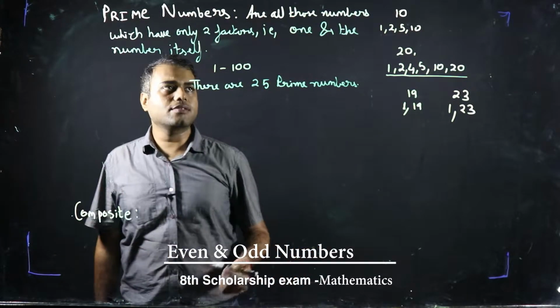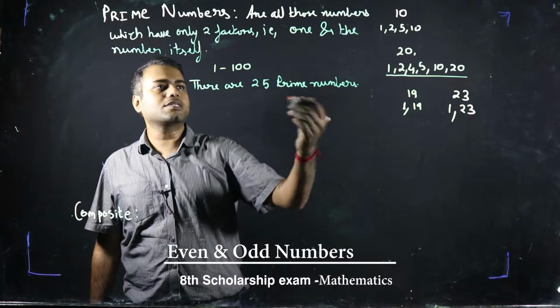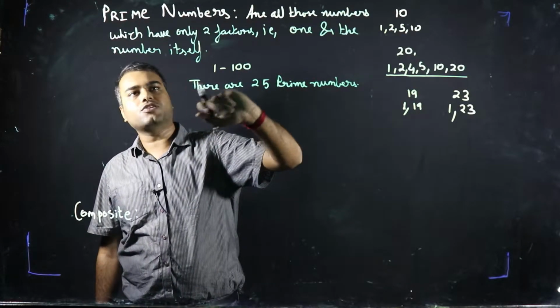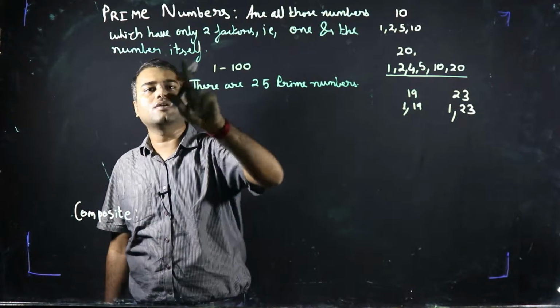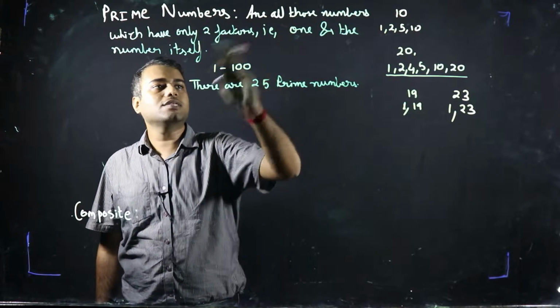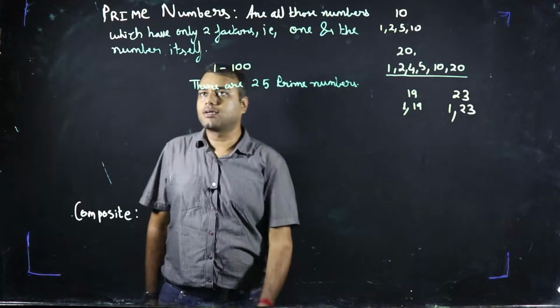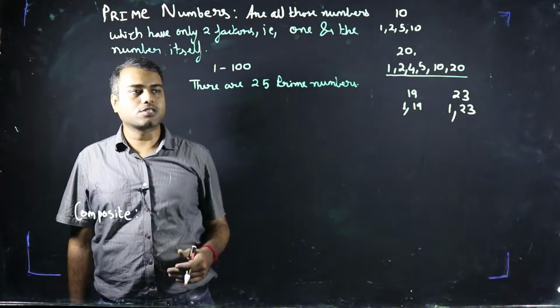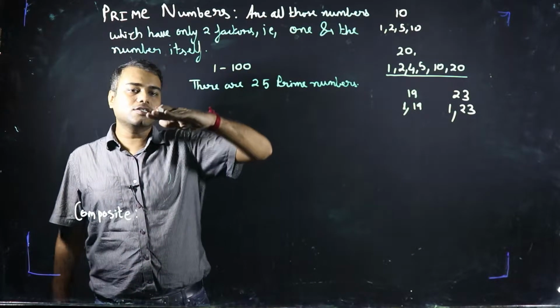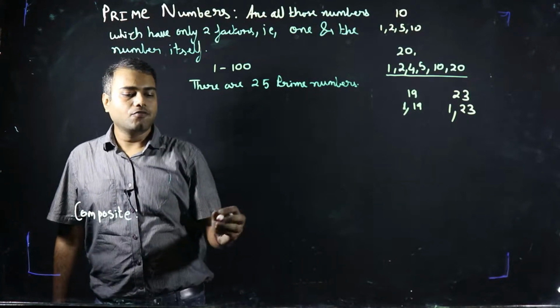1 presents a lot of confusion because the definition of prime numbers is 1 and the number itself. Here both these things are 1 only. So what should we consider, 1 as a prime number or a composite number? So mathematicians took a middle path.